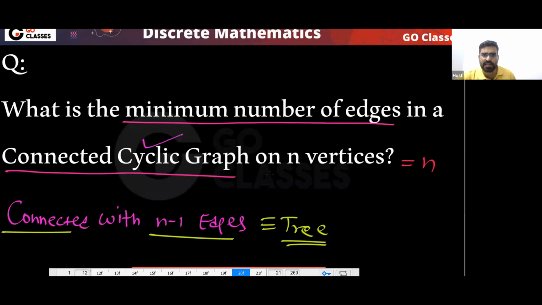So if you want a cyclic graph, then you need n edges. These many edges you need, correct? Clear? Very simple. Because if you only have n minus 1 edges in a connected graph, then it will be a tree. So if you want cyclic connected, the minimum number of edges should be n.